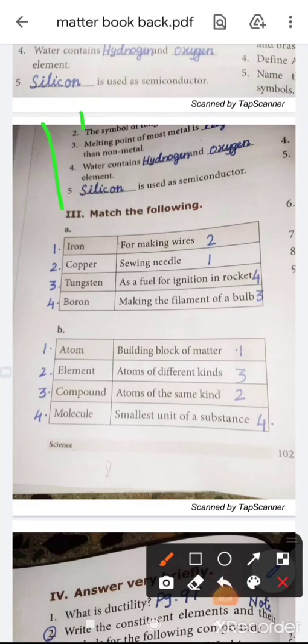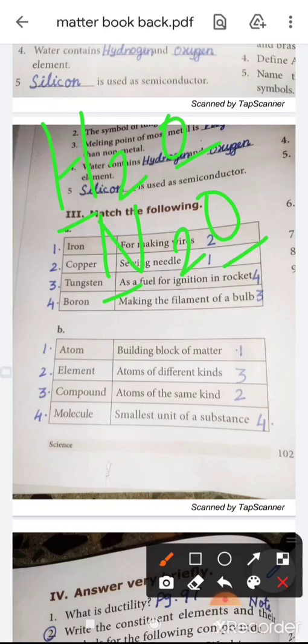For example, H2O, N2O, nitrogen dioxide, water. These are compounds because of different kinds of atoms: H 1 atom, oxygen 1 atom, nitrogen 1 atom, oxygen 1 atom. So different kinds of atoms is compound.